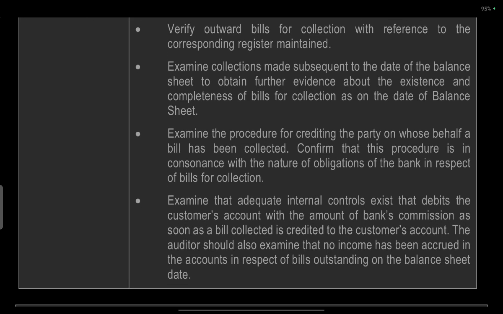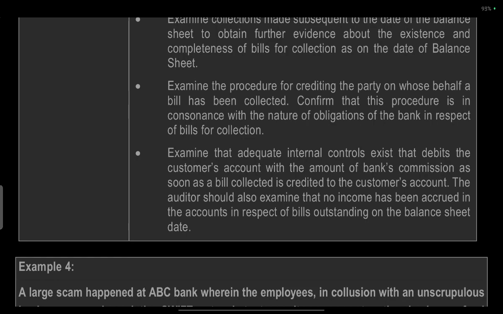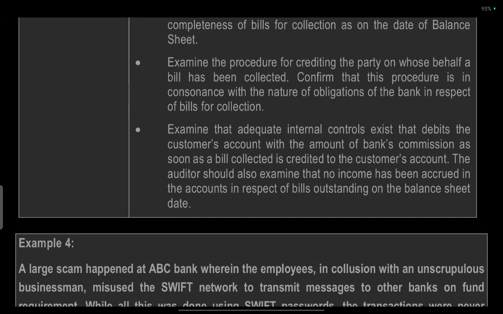Verify the outward bills for collection with reference to the corresponding register. Examine the collections made subsequent to the date of the balance sheet to obtain evidence about the existence and completeness of the bills for collection as on the date of the balance sheet, that is, after 31st March, whether any bill is being collected. Examine the procedure of the party on whose behalf the bills are being collected.